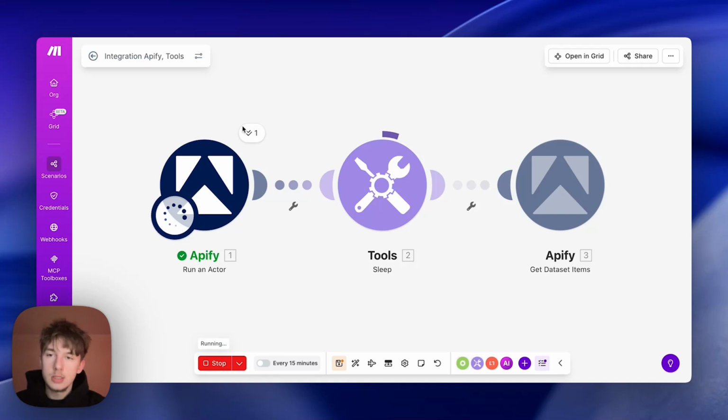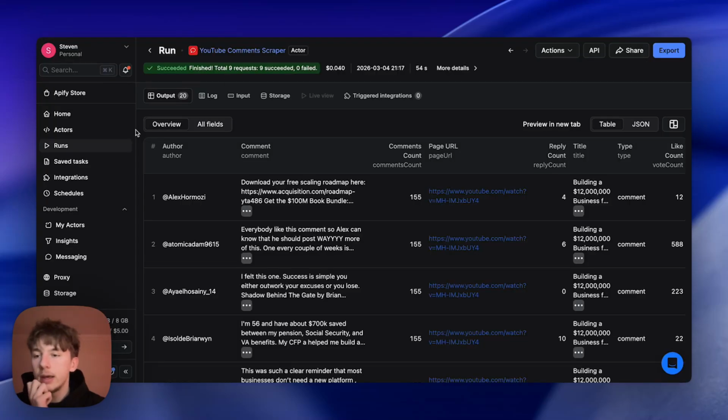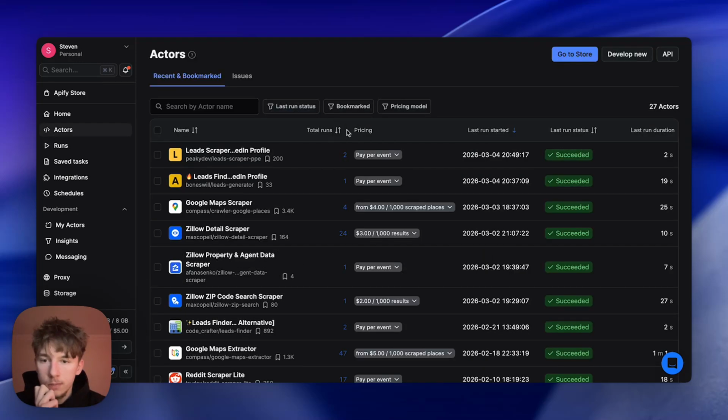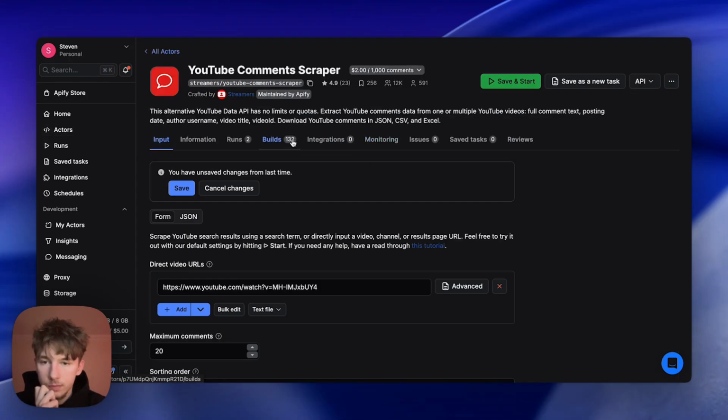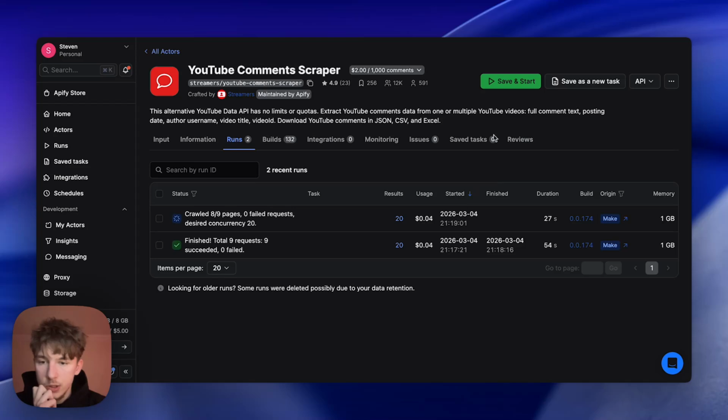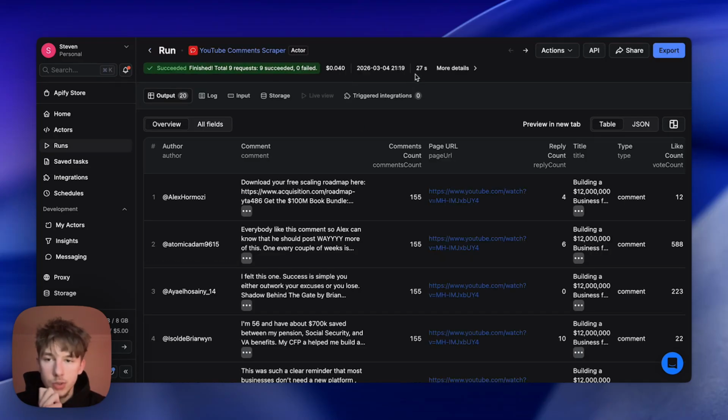We need that data to put in the Google Sheet we are using in our fourth and final module. Anyways, sleep module, we're going to run it once more in Apify, and we're going to see it running. If we go back out of this run, there we go. You can see this one, 8 out of 9 pages. And this one, I think, is going to take longer. Yeah, 27 seconds. You can see how Apify just switches up on you sometimes, right?